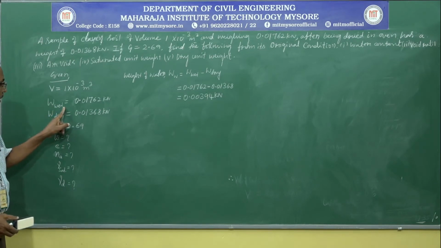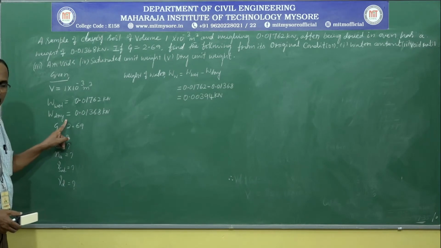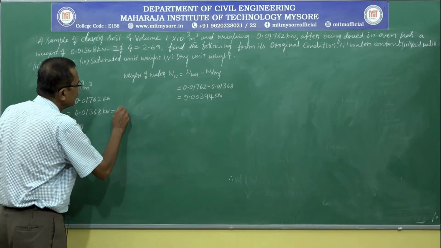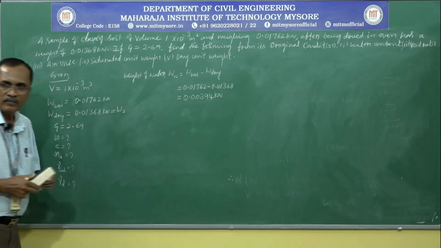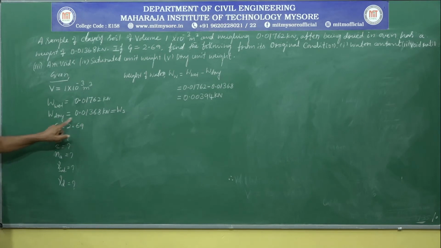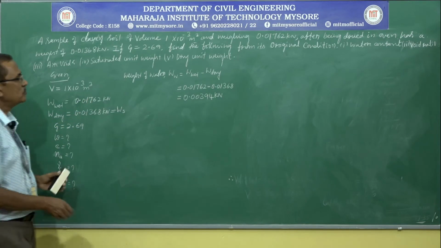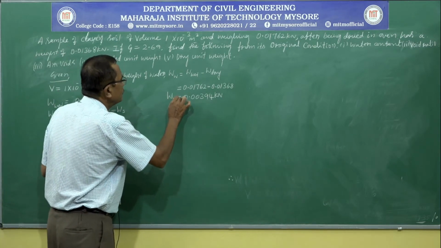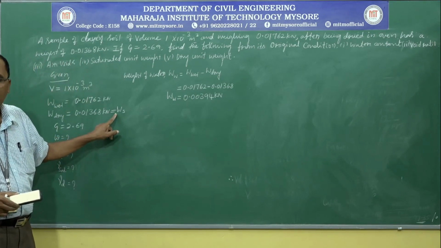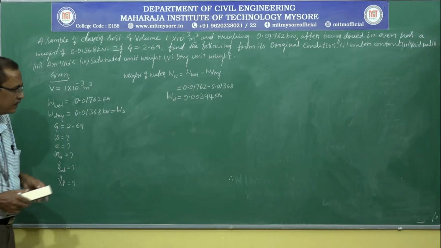The wet weight we have designated as W wet, and the dry weight we designated as W dry. This dry weight can also be designated as WS, the dry weight of soil. W dry is equal to 0.01368 kilonewton, that is equal to WS. So the weight of water we know, and the weight of dry soil we know. We can easily find out the water content. The first required value is water content.